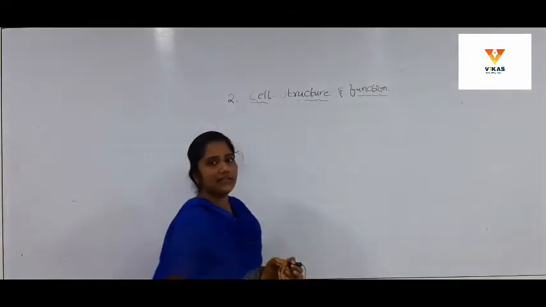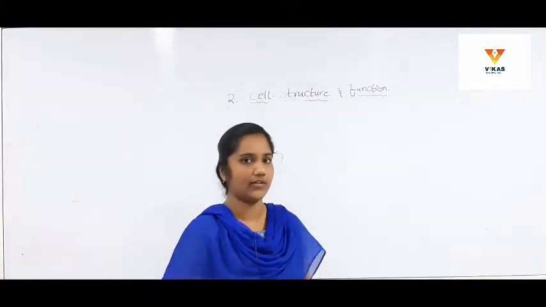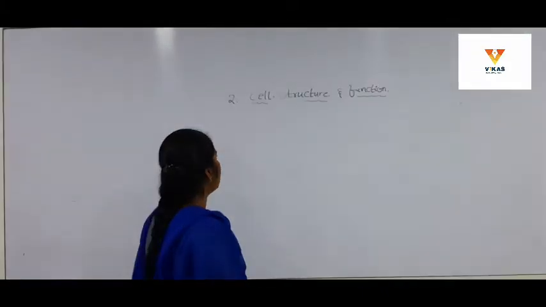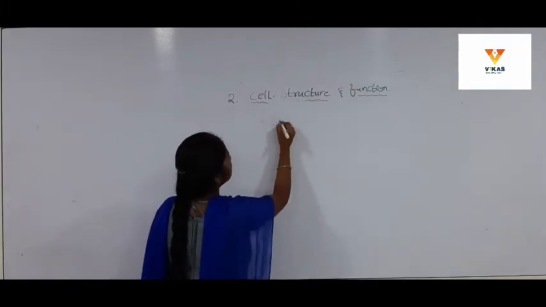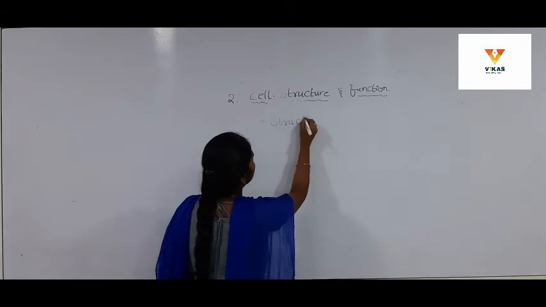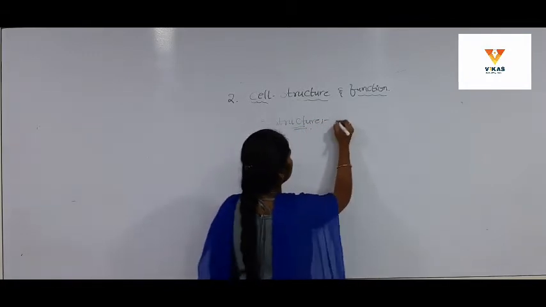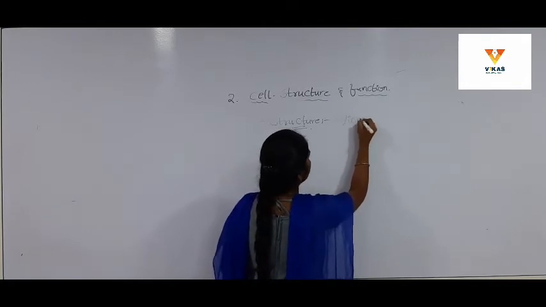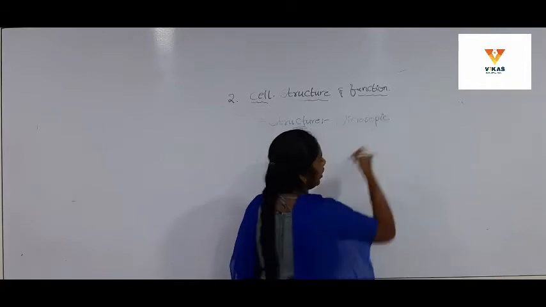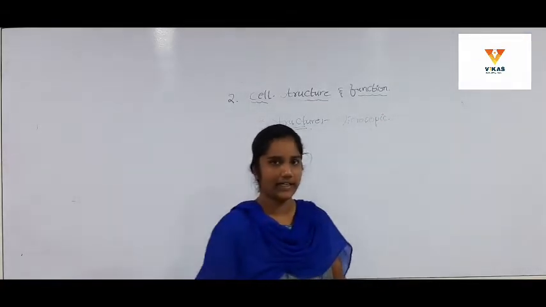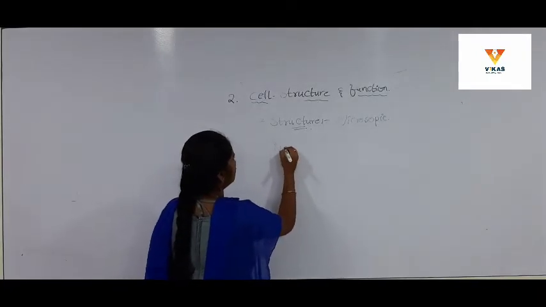That means we can't see it with our naked eye; we can see it only with the help of a microscope, or compound microscope, electron microscope, etc. Microscopic means very small, that we can't see with our naked eye. So there is a need of a microscope.